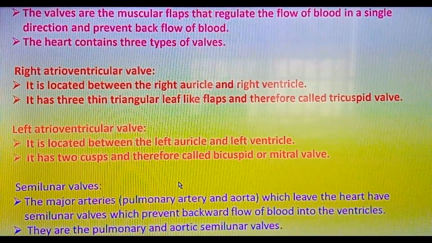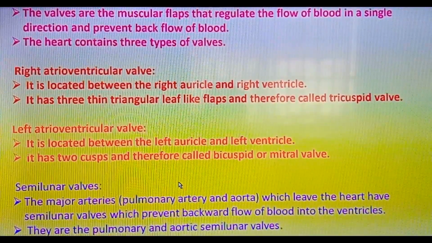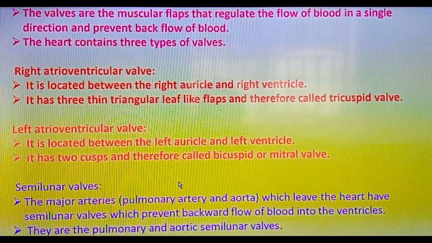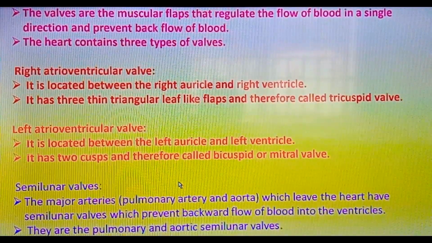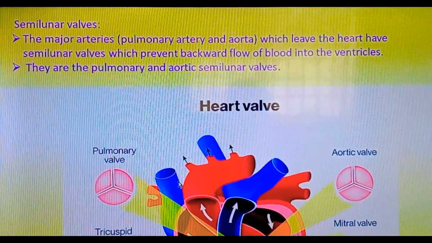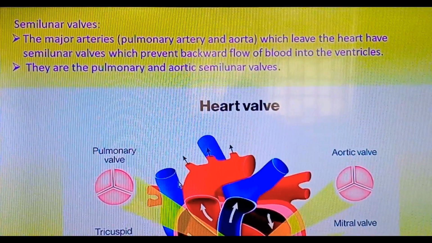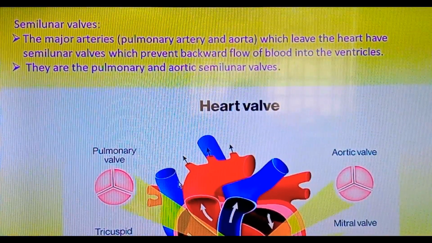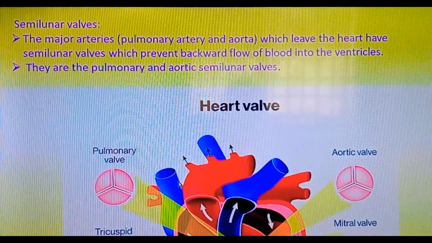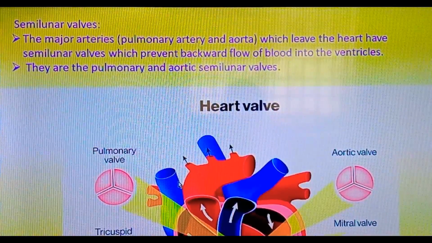The third type of valve is called the semilunar valve. The major arteries, the pulmonary artery and the aorta that leave the heart, have the semilunar valves. This prevents the backward flow of blood into the ventricle. They are the pulmonary and the aortic semilunar valves.